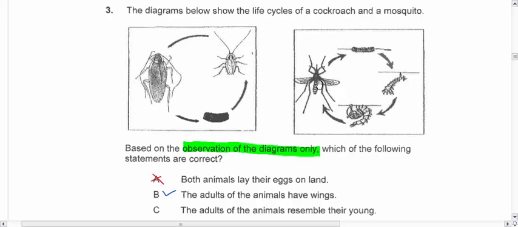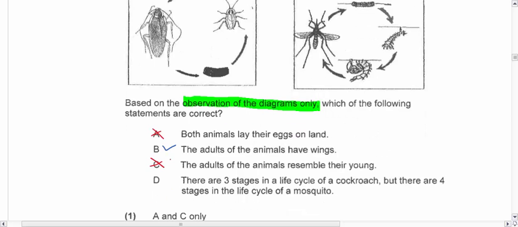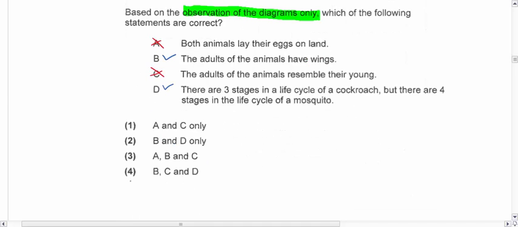So based on the observation, this is false. How about the last part, D? 3 stages in the life cycle of a cockroach, but there are 4 stages in the mosquito. Observing it, obviously this is correct. So my answer is B and D, which is 2.